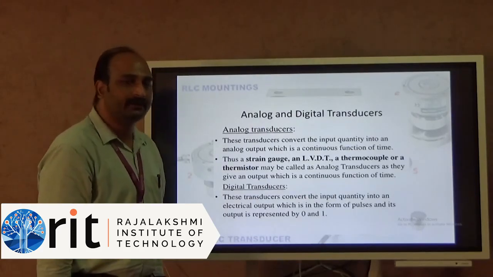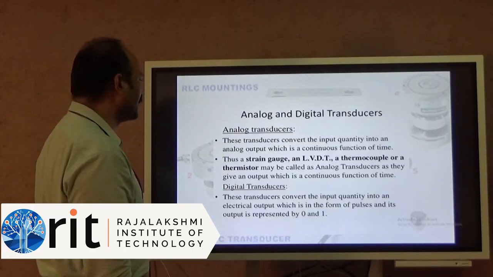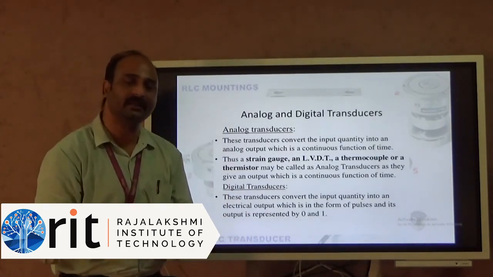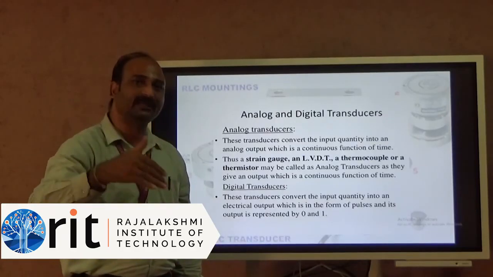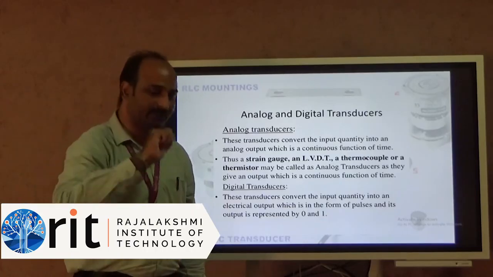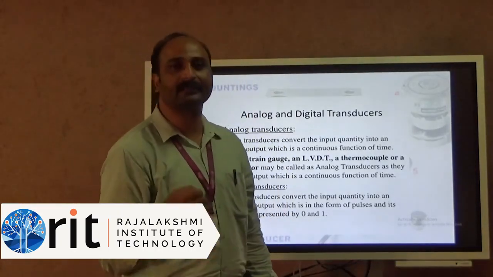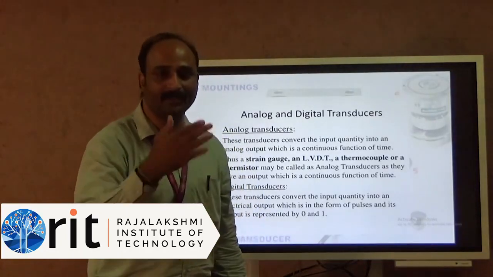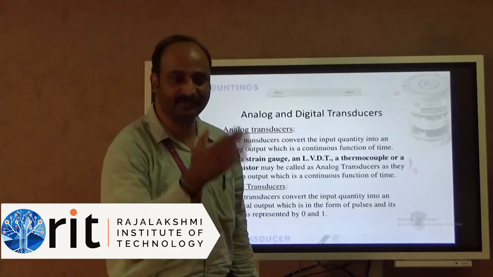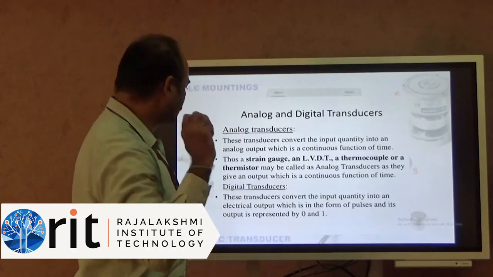The next variety is analog and digital transducer. What is this analog and digital transducer? An analog transducer means it gives an analog signal. What is an analog signal? It varies with respect to time, a function of time. In electrical engineering, there are two types of signal, analog and digital. Analog signal means it varies with respect to time, and digital means you have only 0, 1, 0, 1 like that.